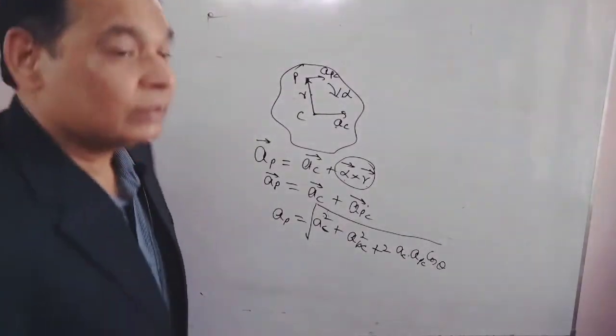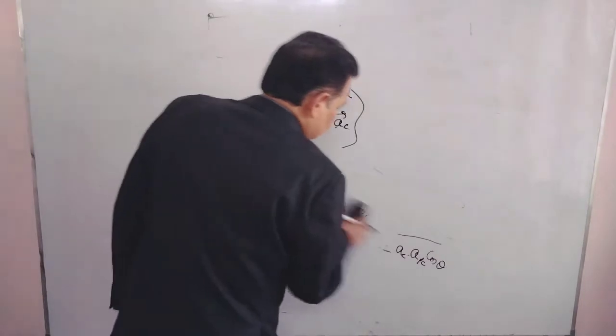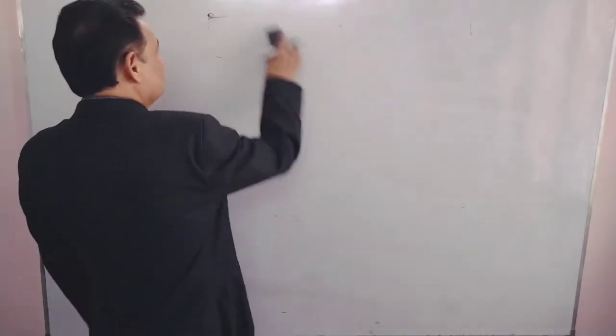In the same way, we can find the kinetic energy when the body is translating and rotating both.